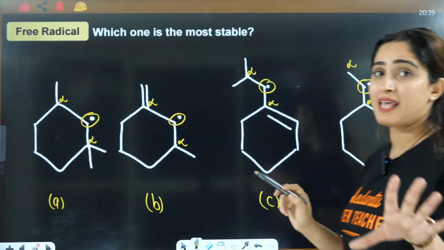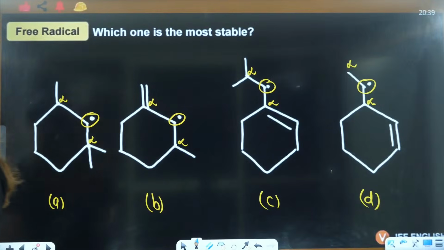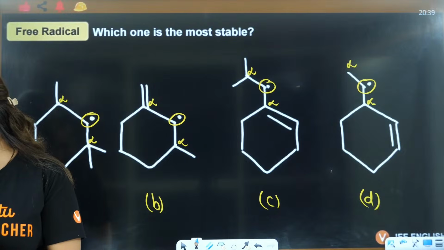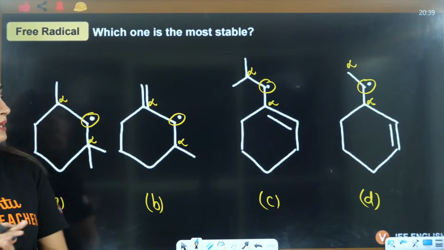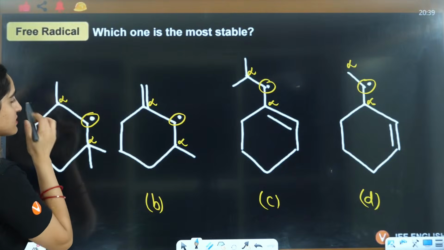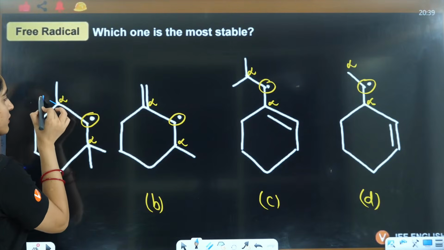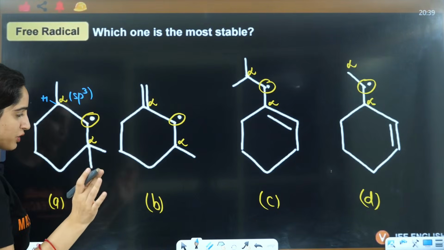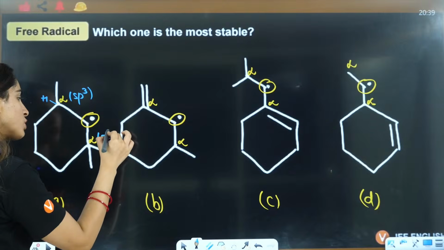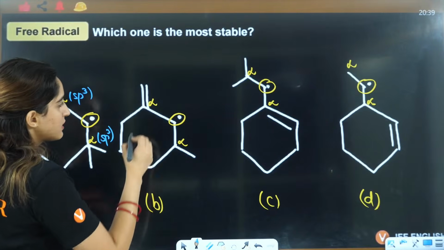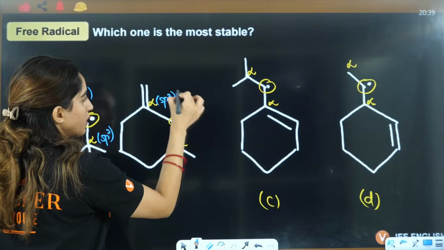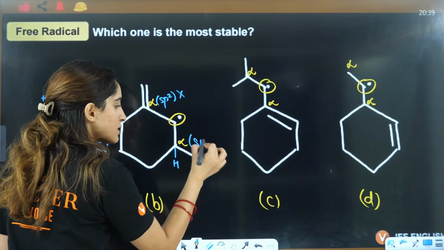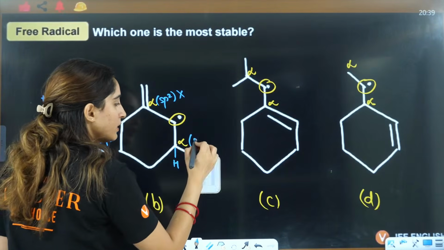Now let's see which is sp3 and which is sp2, according to that we'll see, right? Okay, so this alpha, if you see, will have one hydrogen also here, so this is sp3. To complete the tetravalency, you don't need any hydrogen. This is also sp3, right? This is sp2, so hyperconjugation will not take place. This also requires one more hydrogen. This is sp2, sp3.